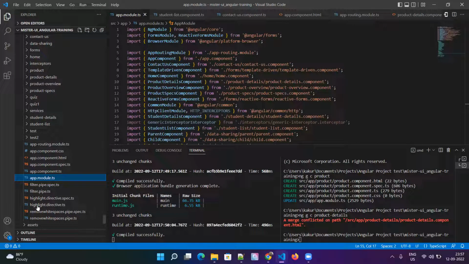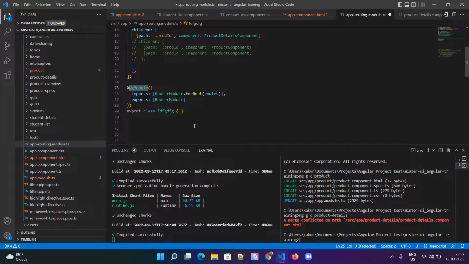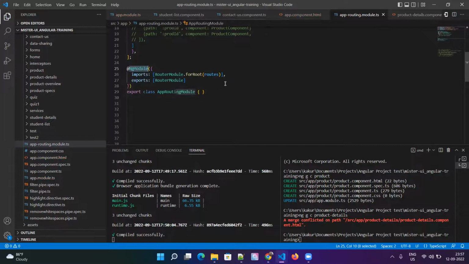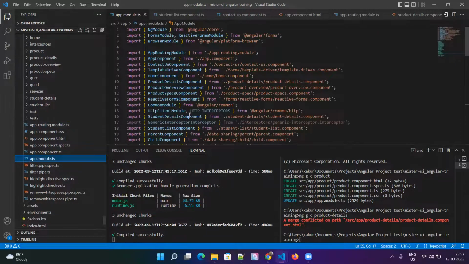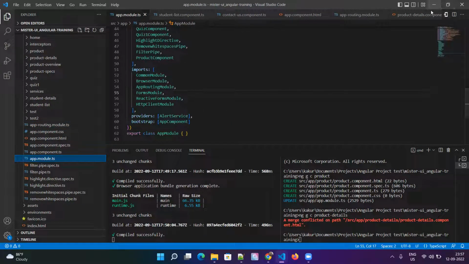Once that is done, if you opt for routing, then you have the app routing module. You can give it any name, it doesn't matter. But whenever you see the NgModule decorator, then that is a module. So Angular will create two modules by default if you opt for routing, it will create a routing module. Otherwise, there will be only one module, the app module.